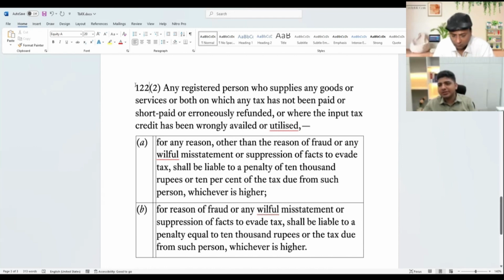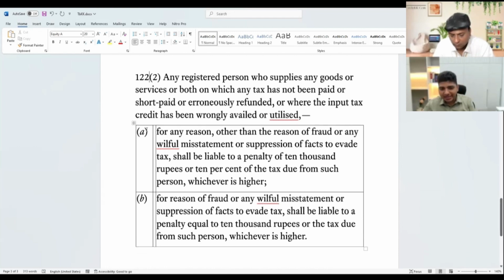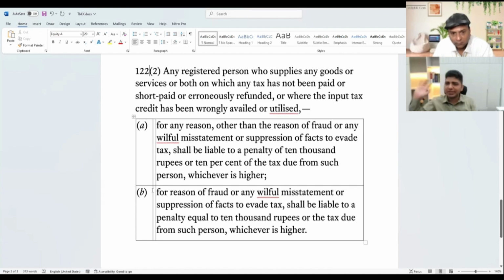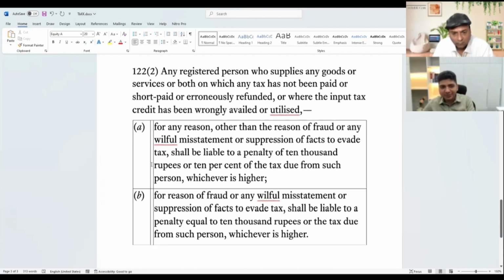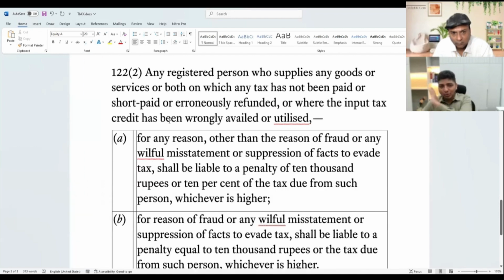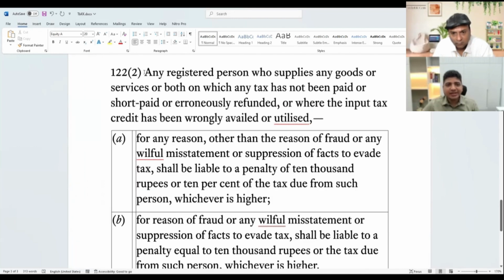Now, when you do 122.2, there is clause A and then there is clause B. We are not going to read A and B; I believe we have already covered that in the past. What we are going to read is that 122.2 covers any registered person. So first, how they are saying who this section applies to: you must be a registered person. That is the first thing. Not only a registered person, what else? It also says who supplies.